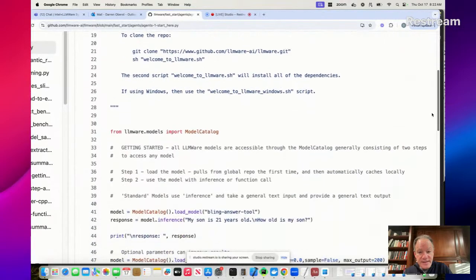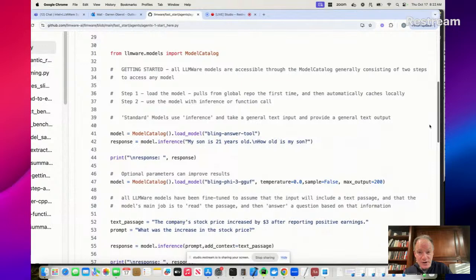Once you have done that, we are ready to get started. Now, if you just copy, paste, and run, the only thing I want to let you know are two things. First, the first time you run the script, these models are going to be pulled from the LLMWare repository on Hugging Face. Those models are going to be downloaded and cached on your local machine. So the first time that you run it, it probably will take, for Bling Answer Tool, a 1 billion parameter model, depending upon your network connection, probably 20 to 30 seconds. For some of the larger models, it might take a minute or two.